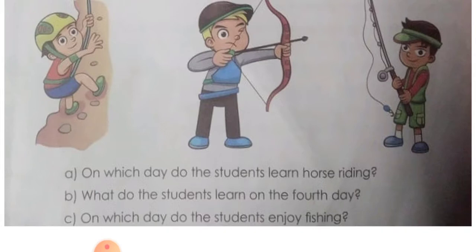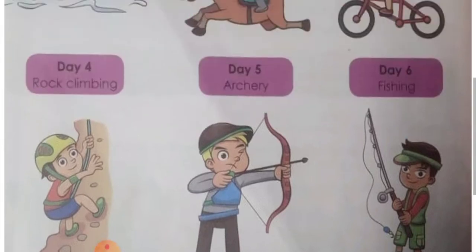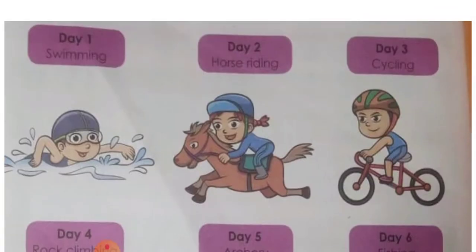On which day do the students learn horse riding? Look children, it's on day 2. Isn't it? Horse riding is on day 2. So you can write the answer as, students learn horse riding on the second day. Okay, the ordinal number for 2 is second, isn't it? So you can write, students learn horse riding on the second day.